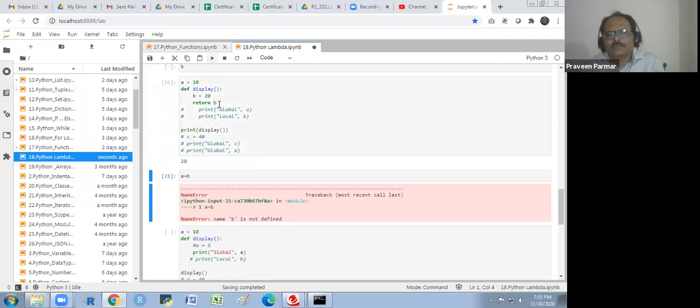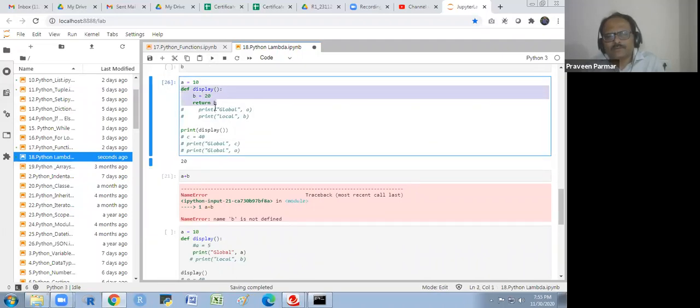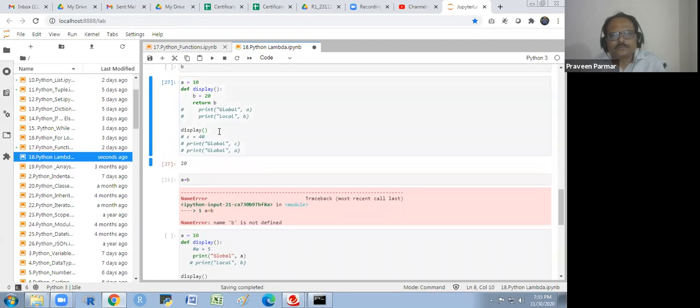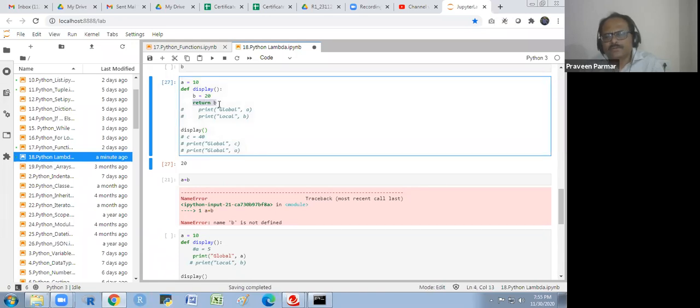I have defined the function, and we could close it with the return or the print. So I'm closing with the return, then I am printing it, and I will get it. If I don't use the print, I should get it also. I'm getting it, correct? Got it? Because I have to close this function here, then I could apply that.